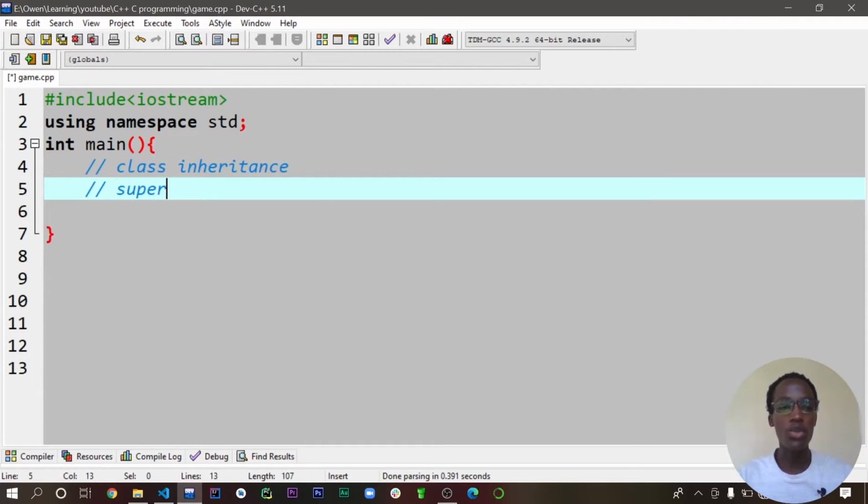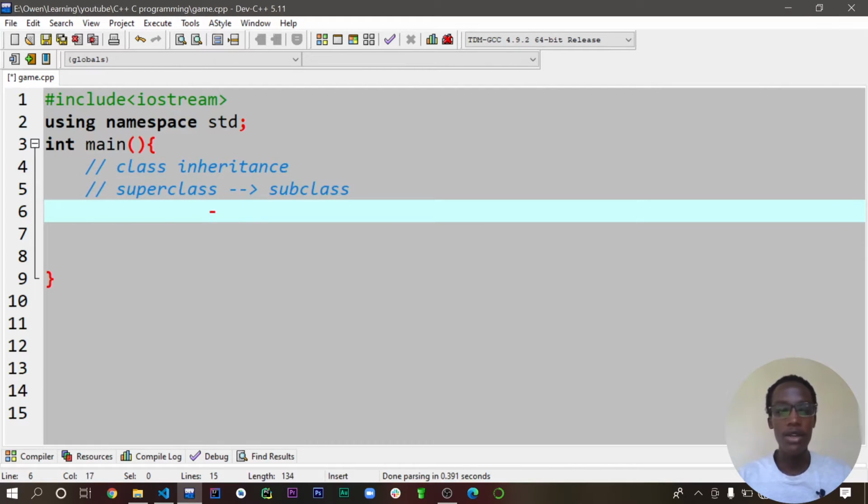So for example, we have a superclass, and the class that's inheriting the behavior of the superclass is called a subclass. This means the superclass is the main class, and the subclass is the class that's inheriting the behavior of the superclass. For that case, we can also add attributes. Because we are inheriting from this, we can have additional attributes from the subclass.